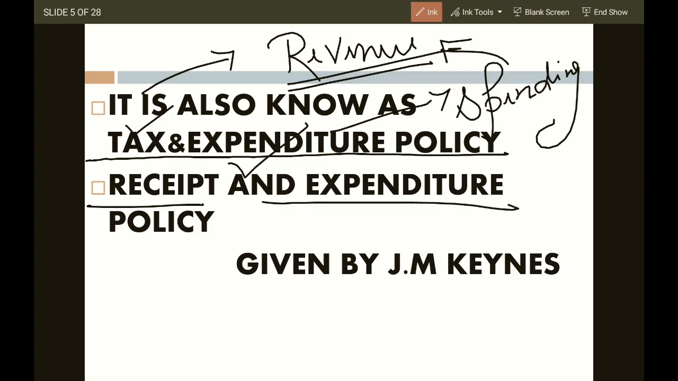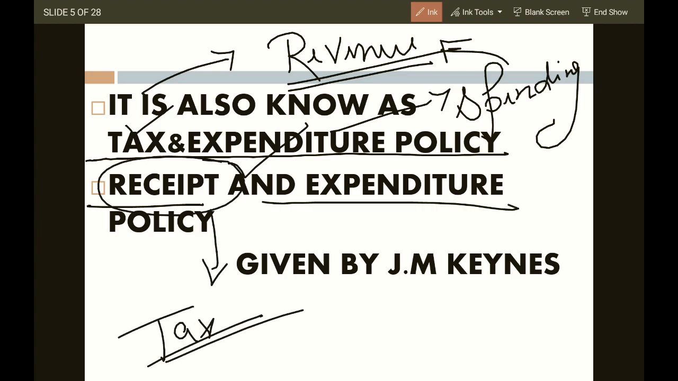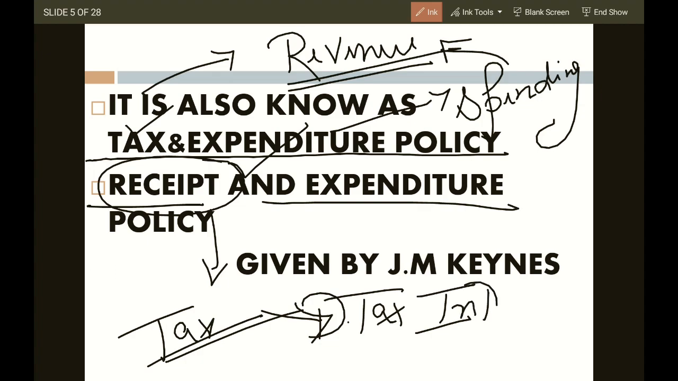Receipt and expenditure. Receipt is tax, or the revenue from the people through taxes. Taxes are direct tax and indirect tax. Now there is an introduction of GST. One country, one tax. Okay.